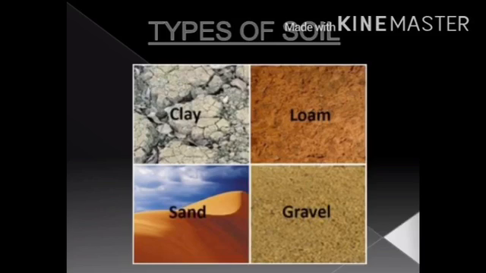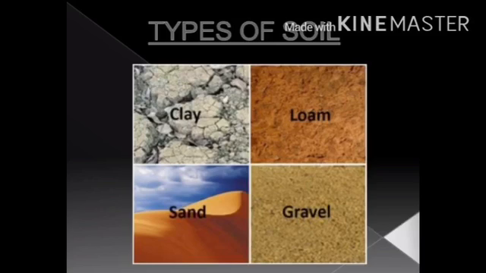Sand particles are larger than the silt particles. These can be easily seen with our unaided eye. Sand particles are rough to touch. The sand particles are of the size from 0.05 mm to 2.0 mm.